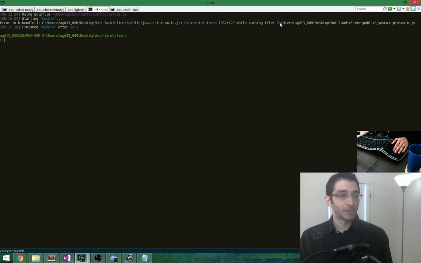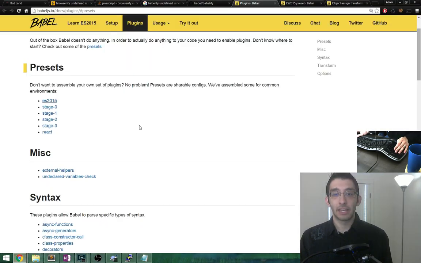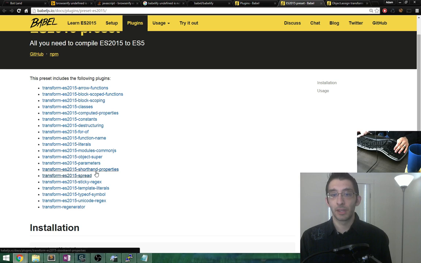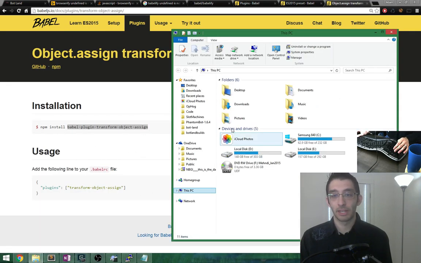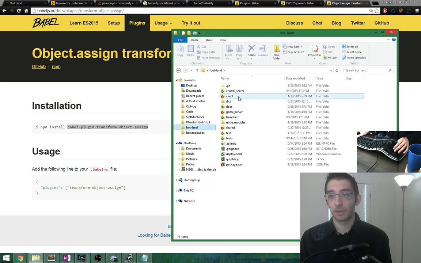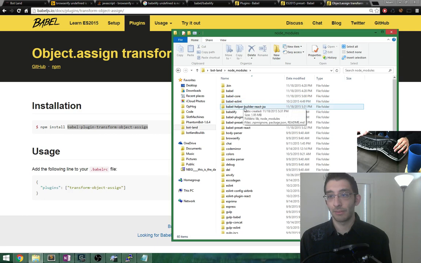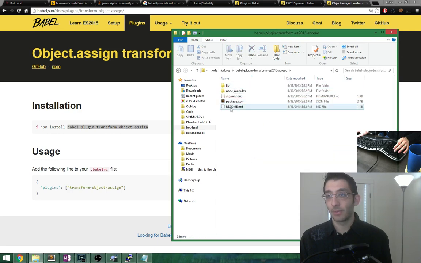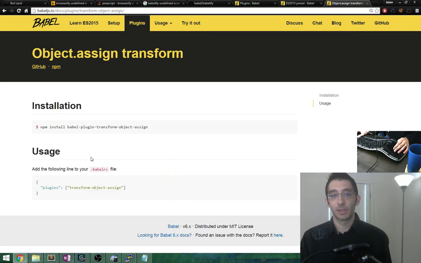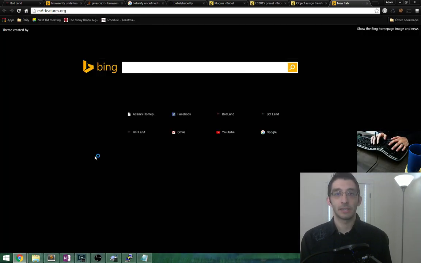Had a plugin reference on that spread page, didn't it? Yeah, it did. And the plugin is something that should already be installed as part of the preset. So let's see if it was. Node modules, Babel ES 2015, node modules. Yeah, we have this spread plugin. I wonder if this is not what the spread operator is. Let's look at ES6 features.